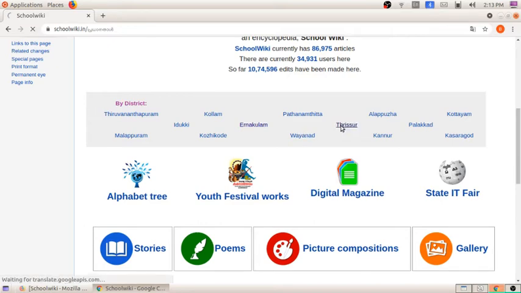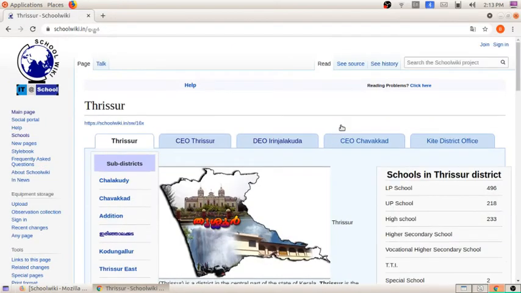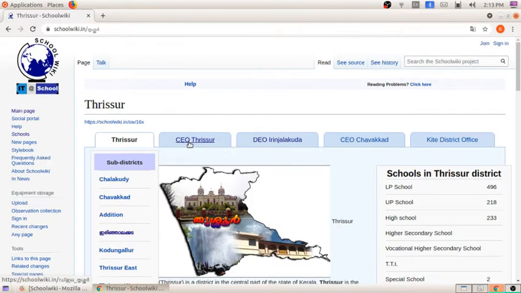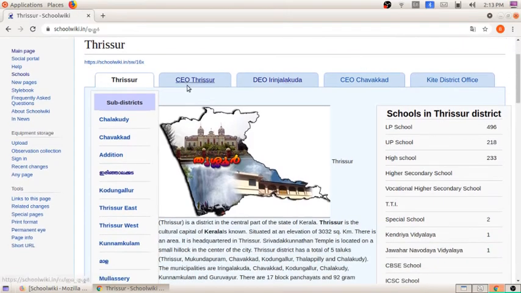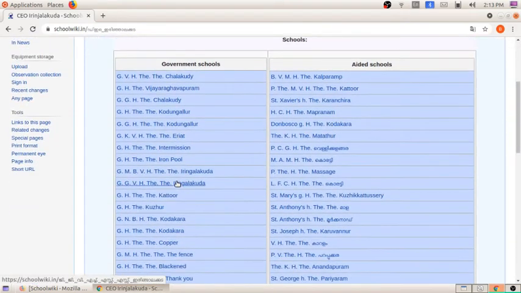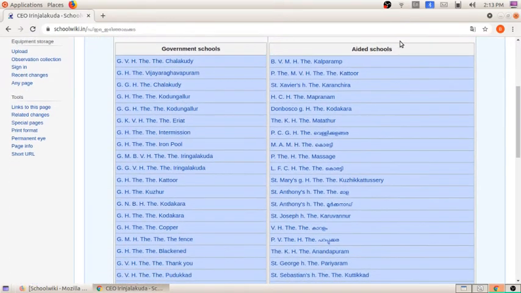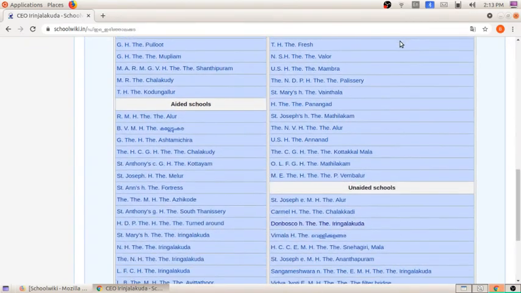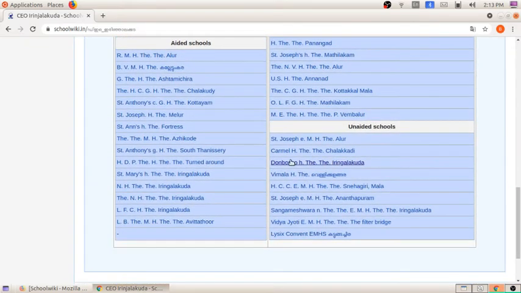For that, click the district Thrissur, and here you can see CEO Thrissur, DO Irinjalakuda, CEO Chavakkad, Kite District Office. So here I am going to select DO Irinjalakuda. Here you can see the list of government schools, aided schools and unaided schools. And in unaided schools you can see our school name, Don Bosco Irinjalakuda. So I am opening this.